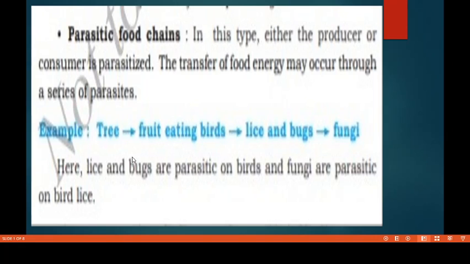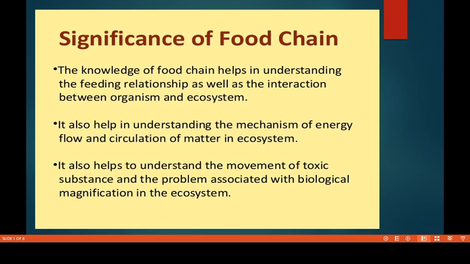Yes. Then here I have given a simple example. Here the tree is the producer, then fruit eating birds, then lice and bugs, and then fungi. So here lice and bugs are parasitic on birds. They are dependent on the birds, and fungi are parasitic on bird lice. Means if lice and bugs are dead and decomposed, that dead or decomposed matter is eaten by the fungi. Okay, so why do we need to study the food chain?